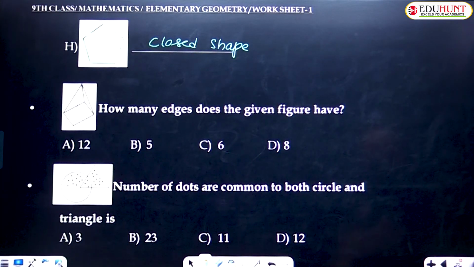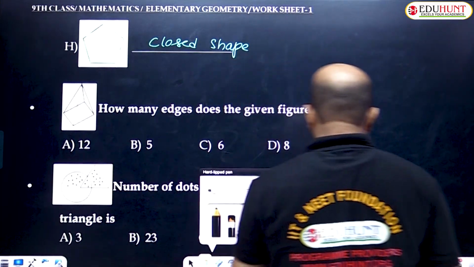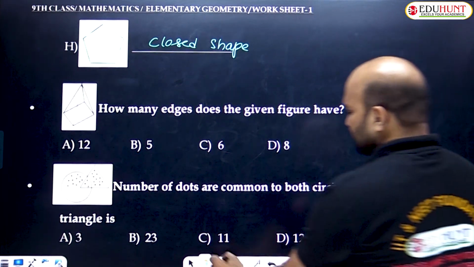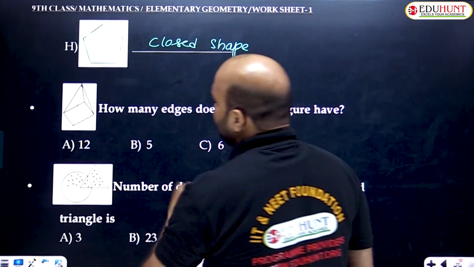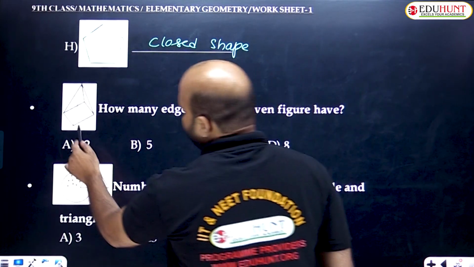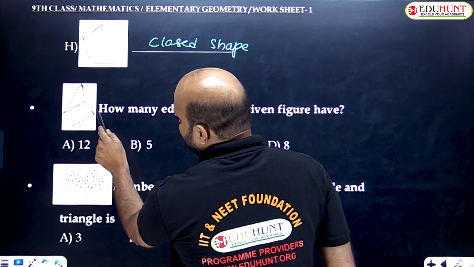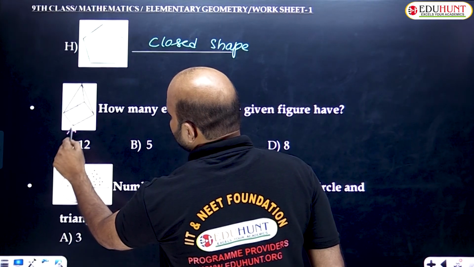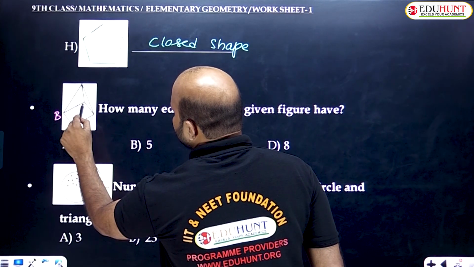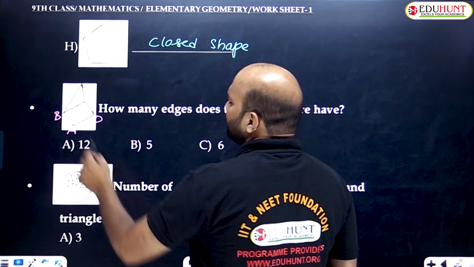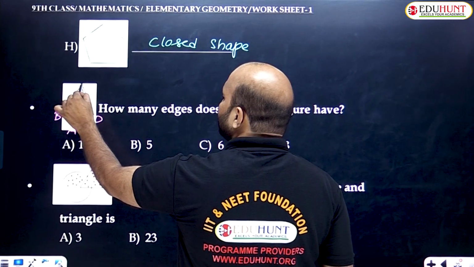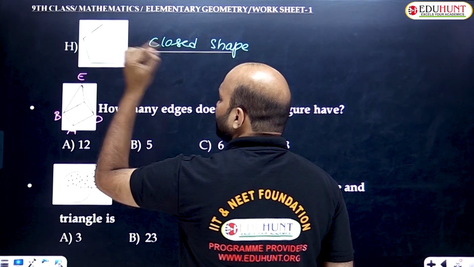The next question is, how many edges does the given figure have? The options are A 12, B 5, C 6, D 8. So clearly we need to understand. This is a pyramid shape. The base of the pyramid is a square, which we will consider as A, B, C, D. In that pyramid, all the edges connect at one point, which I have taken as E.